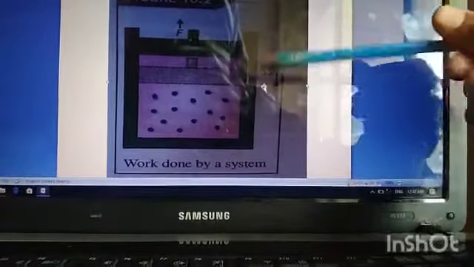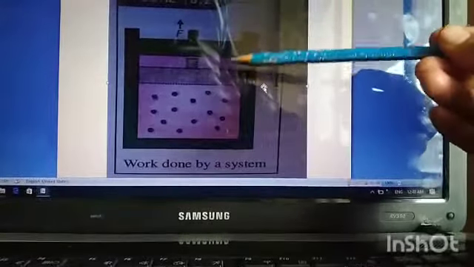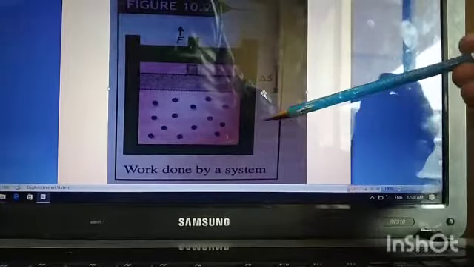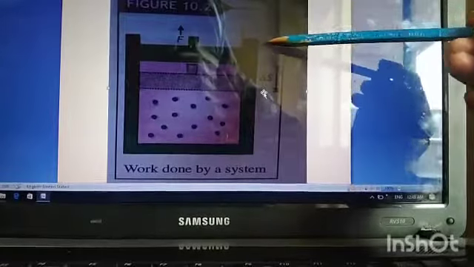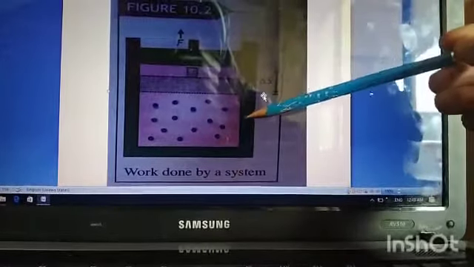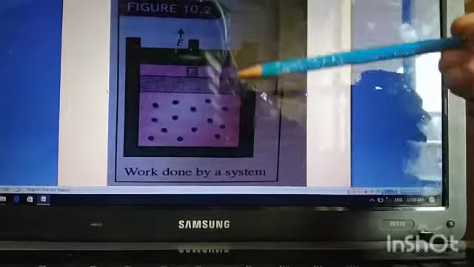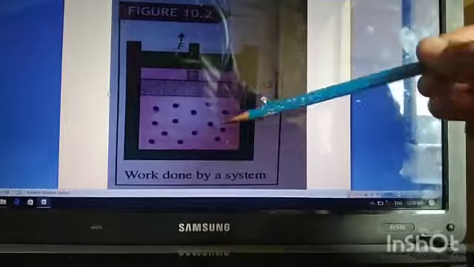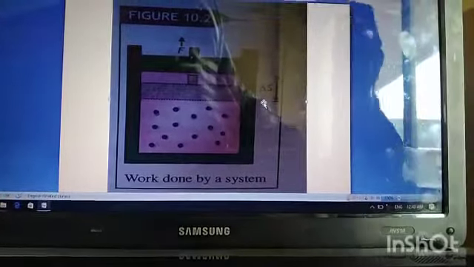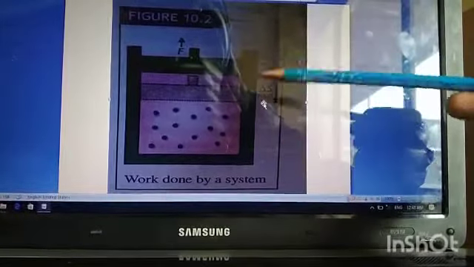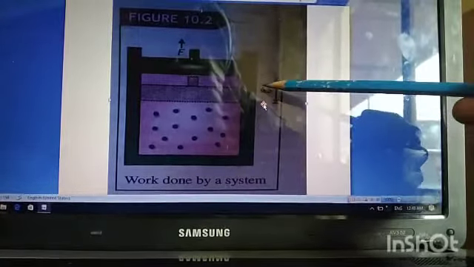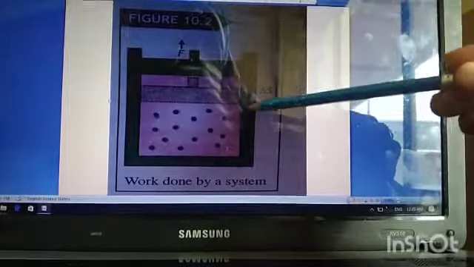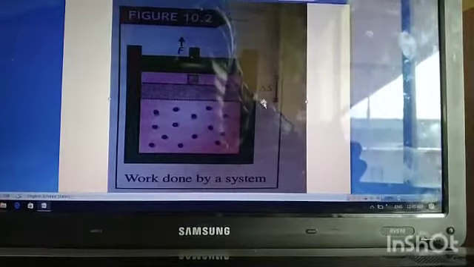And conventionally the work done by the system, meaning in case of expansion, is taken as positive. Clear? When work is done by the system, that work done we consider positive, and the work done by the surrounding on the system we consider negative. Meaning when the system does work we consider that work positive, and when work is done on the system that work done we consider negative. This is our convention. Clear? In chemistry you may have studied work done by the system and on the system, but the sign conventions there may be different. But in this case, the work done by the system you take as positive, and work done on the system you take as negative. It is your convention.